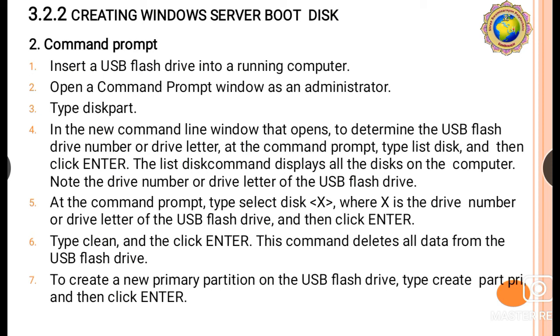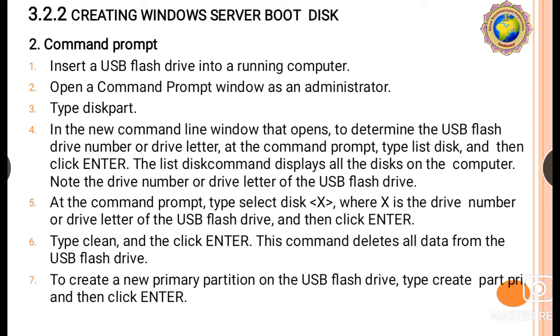Then open a command prompt window as administrator, type diskpart, and in the new command line window that opens, to determine the USB flash drive number or drive letter, at the command prompt type list disk and then press enter. The list disk command displays all the disks on the computer. Note the drive number or drive letter of the USB flash drive.